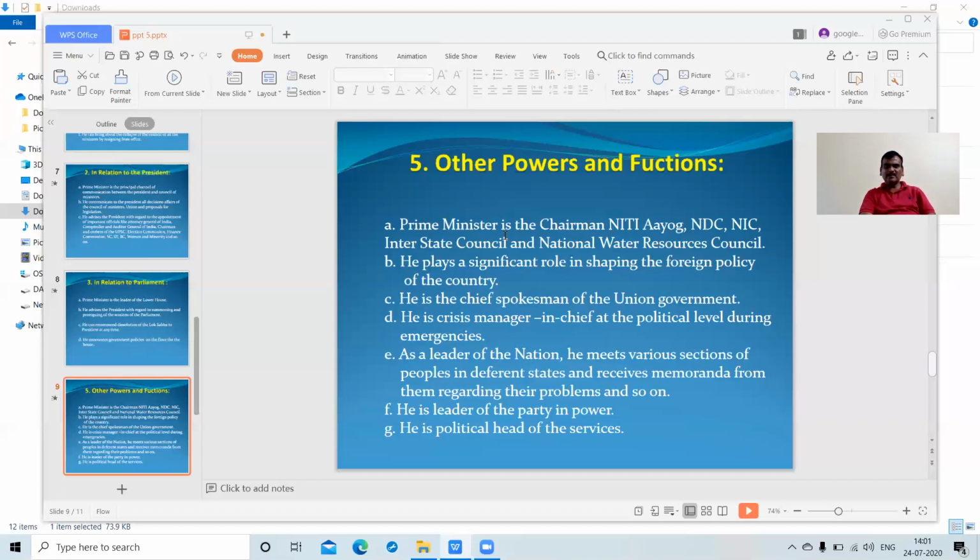And next, the Prime Minister plays a significant role in shaping the foreign policy of the country. In the first government headed by Jawaharlal Nehru, there were the Panchasheel principles between India and China, and then the non-aligned movement.